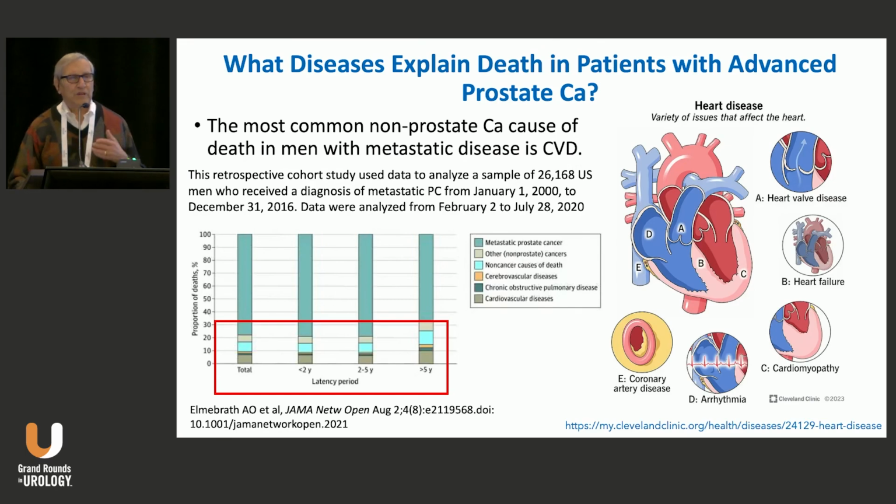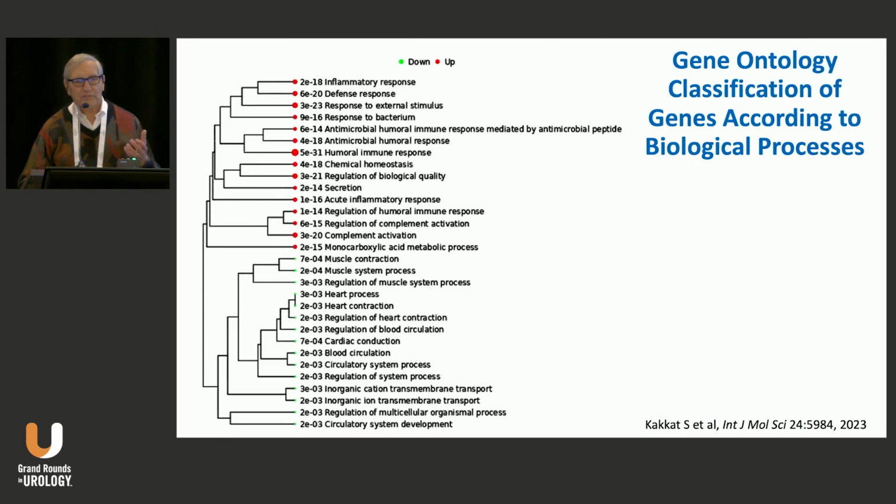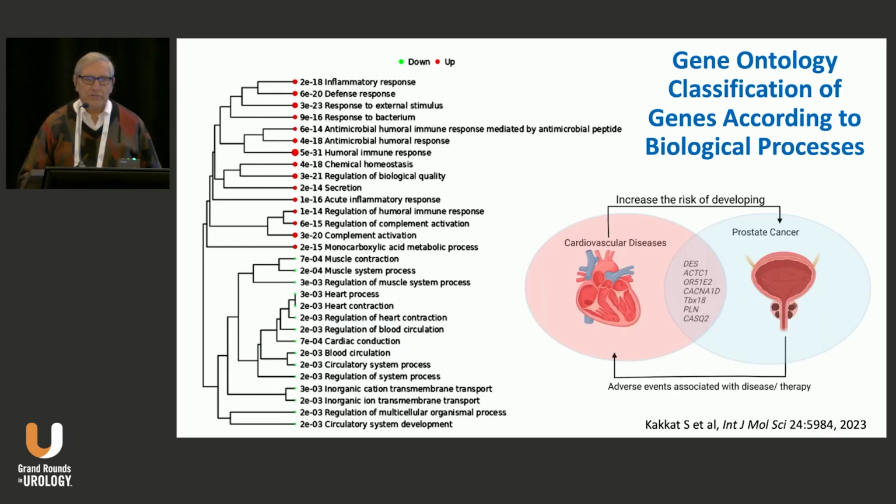Now, if you look at the gene expression of genes that are expressed in these kinds of patients, it's interesting to look at the overlap. So on the right are the genes that are shown to be increased that relate to the risk of developing prostate cancer, but then from right to left are those genes that predict adverse effects, particularly in cardiovascular disease. So it's kind of interesting to see there's a certain number of signatures that might be able to predict who's at risk not only for prostate cancer, but also who's at risk for cardiovascular disease.